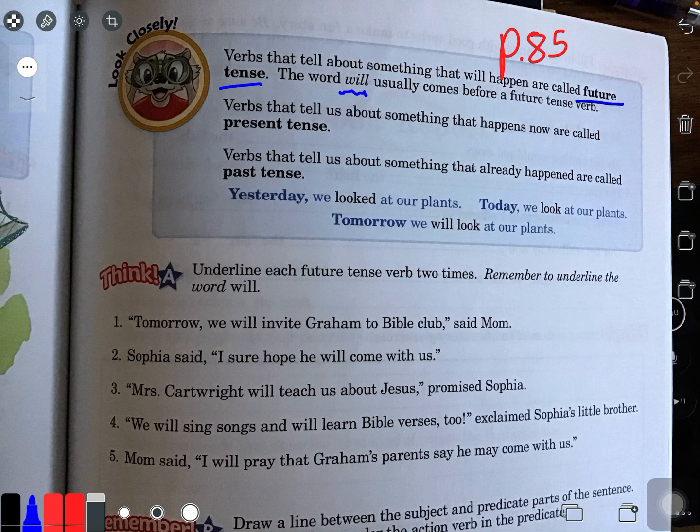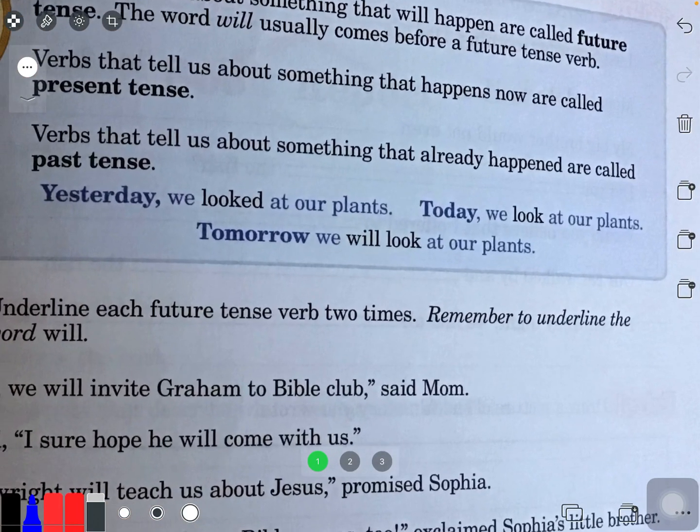So let's review. Verbs that tell us about something that happens now are called present tense. Verbs that tell us something that happened already are called past tense. So let's look at the examples here. In our books on page 85, yesterday we looked at our plants. Today we look at our plants. Tomorrow we will look at our plants.